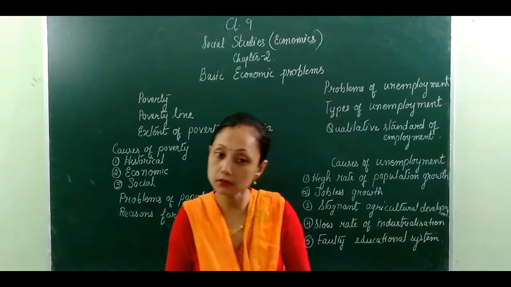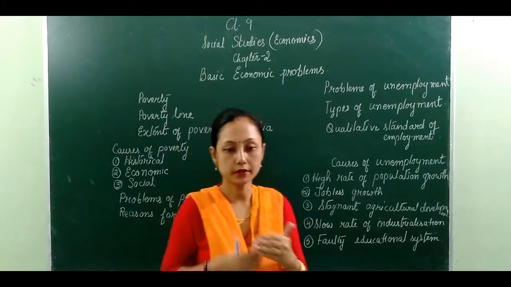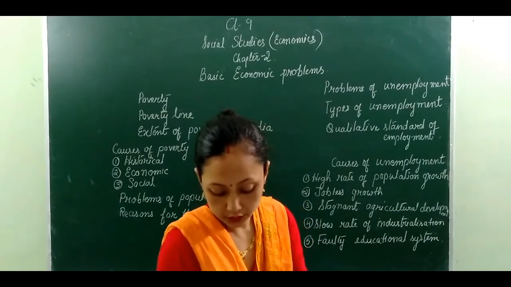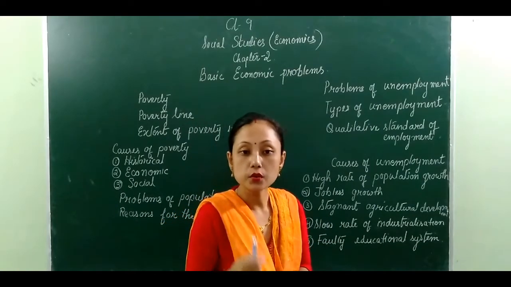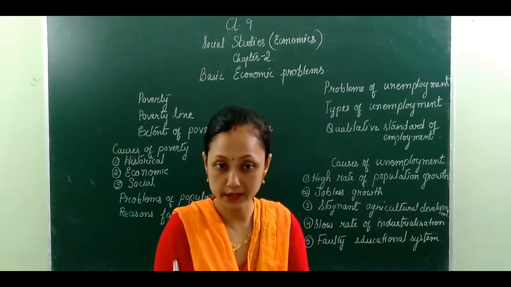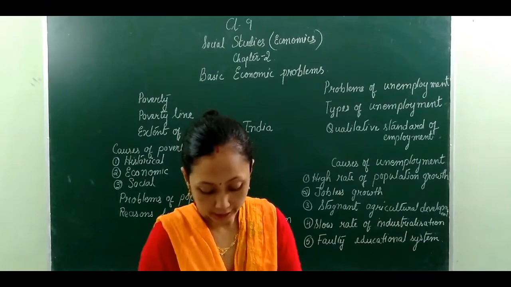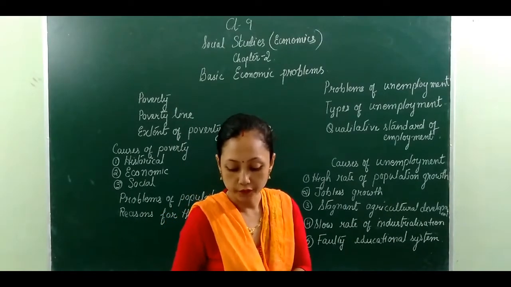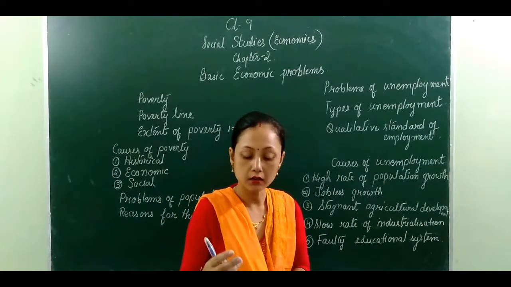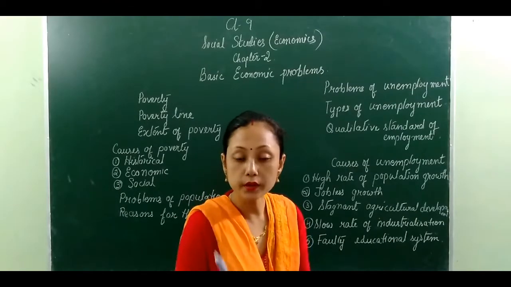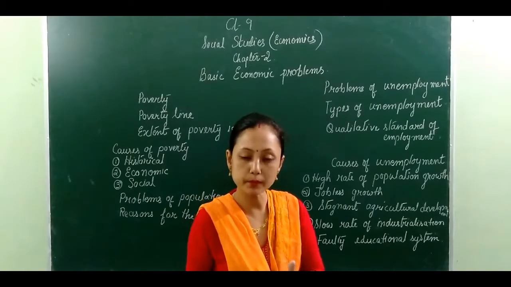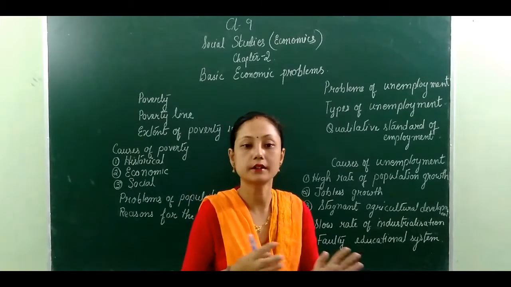According to Professor Tendulkar, who has given a record in 2009, the amount of poverty in India, according to this committee, is that 20.9% of the total population in the urban areas are under the poverty line, and in the rural areas 33.8% are under the poverty line.